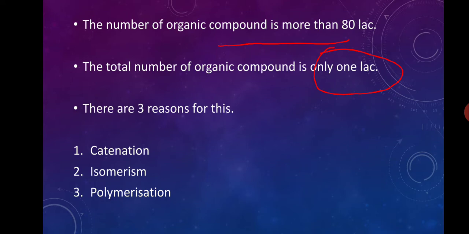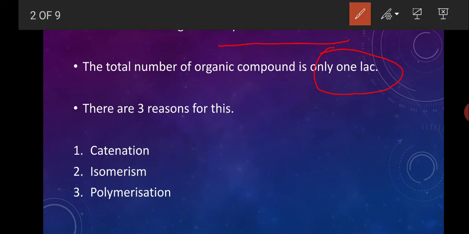So now the question is, what is the reason behind this? Why is the number of organic compounds, or compounds of carbon and hydrogen, so high? We have to discuss this. There are three reasons behind it. The three reasons are: first is catenation.